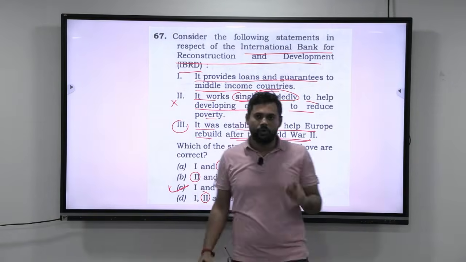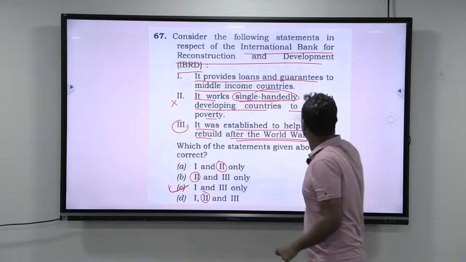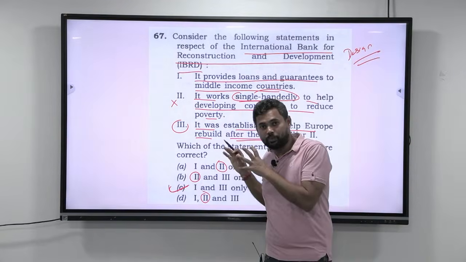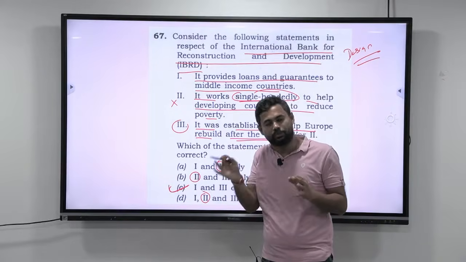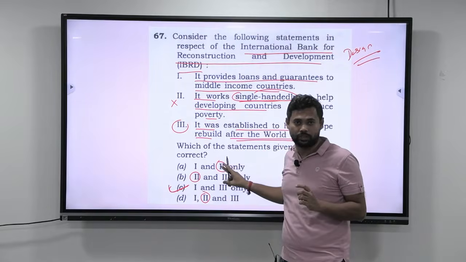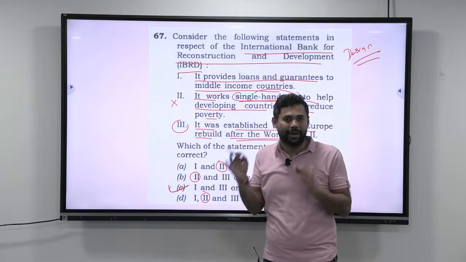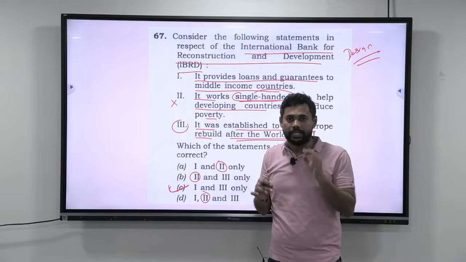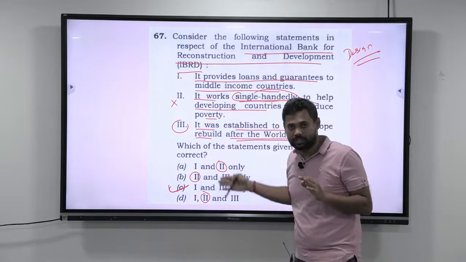Now, just by removing one option in this particular question, you are able to get the answer. This is done by design. Don't think that UPSC does not know this. UPSC is purposely putting such easy questions so that in that time constraint, you should always find some easy questions also. But if you are not able to manage time, then this easy question will also become difficult because your mind will not work in a calm manner, and hence time management becomes very, very critical. So understand that easy questions are there for you by design. It is not that UPSC doesn't know that by removing this, you can get the answer.